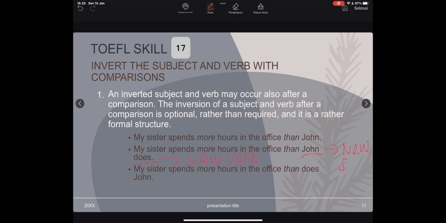If we look at example number 3, my sister is the main subject and spends is the verb, then more hours in the office than does John. After that, we invert, so the verb comes first, then the subject. The method is to just reverse it.